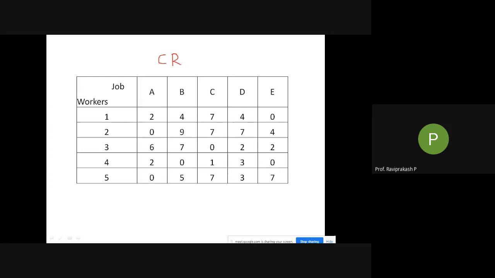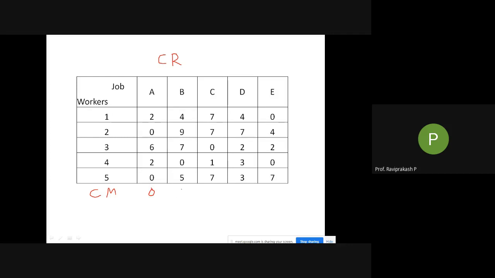So what do we do in column reduction? Again, we need to find the column minimum now. Column minimum is this side. So we did it for rows here, the row minimum. Now it is the column minimum. So just tell me, in the first column which one is lowest? 0, sir. 0 is lowest. Don't forget that. 0 is smaller than 2.